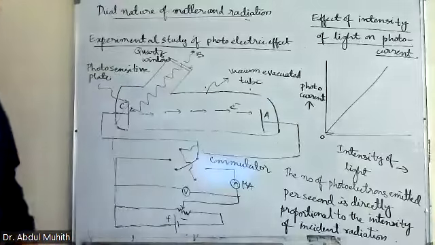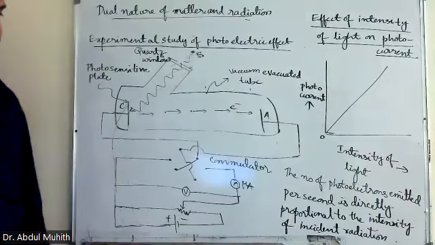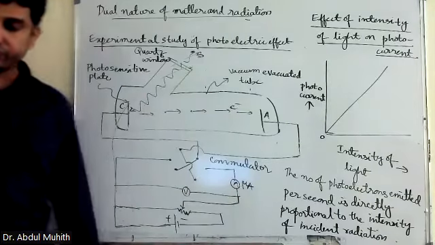Here, the number of photoelectrons emitted per second is directly proportional to the intensity of incident radiation. Clear?